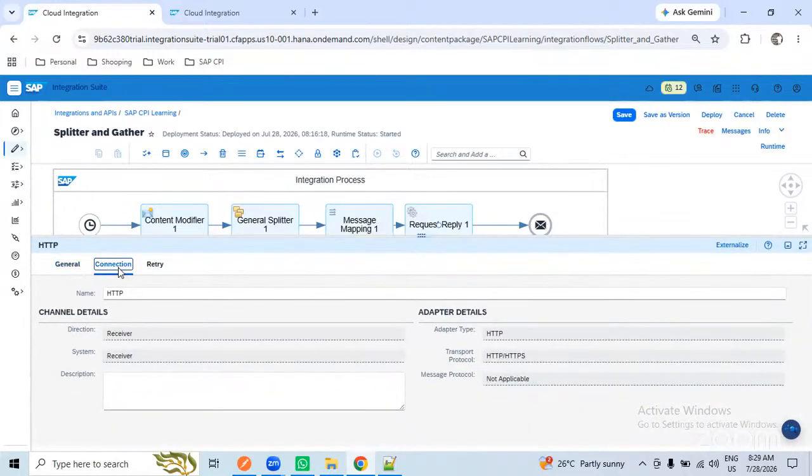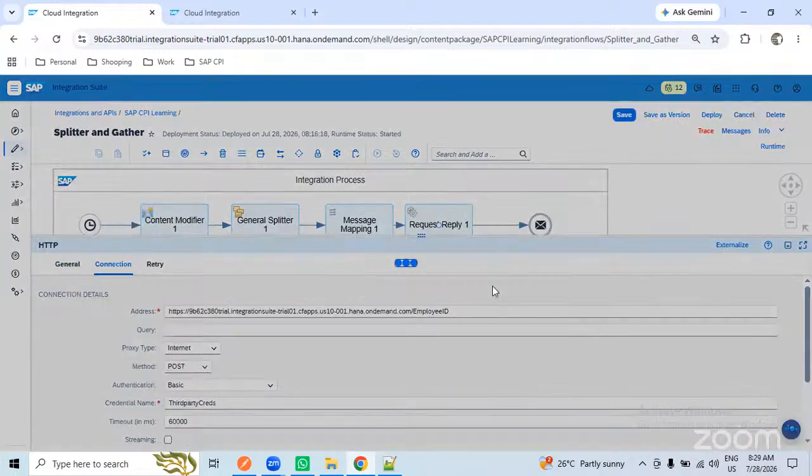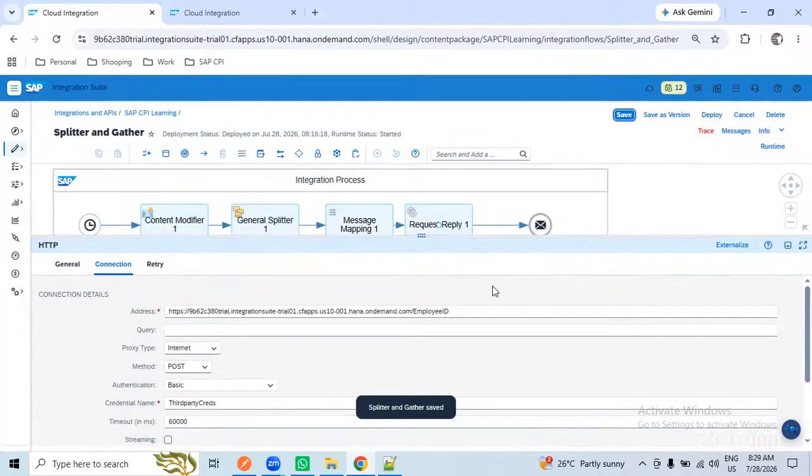So how can I pass the employee ID here? Whenever you are splitting, you are getting each employee, and somehow you need to pass the employee ID there. And it cannot be constant always. How can we do this?